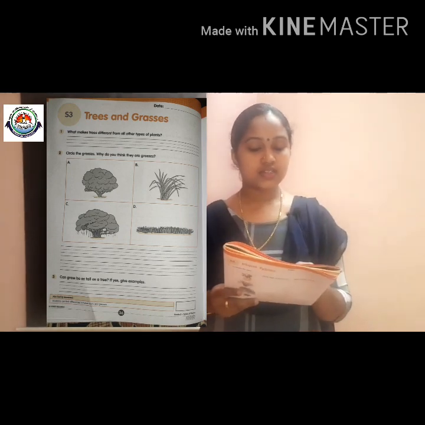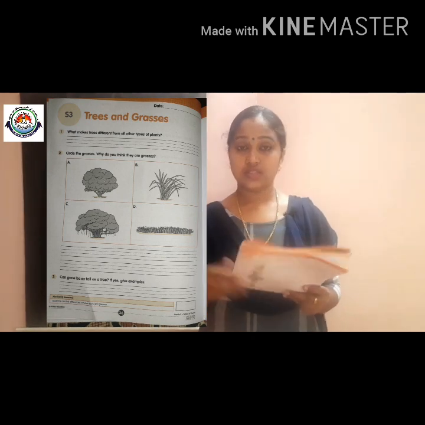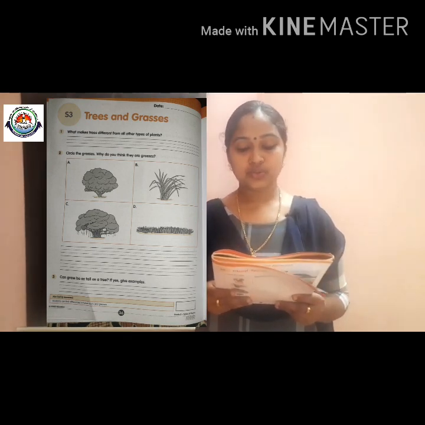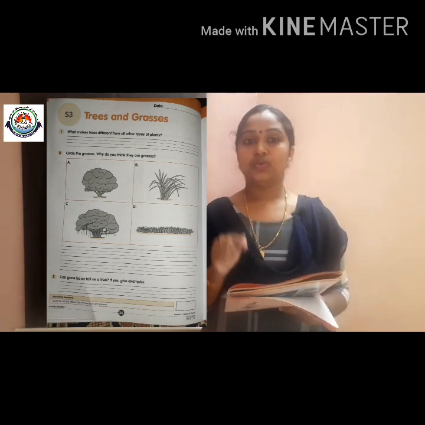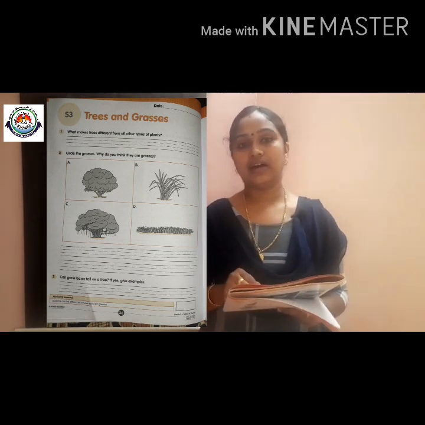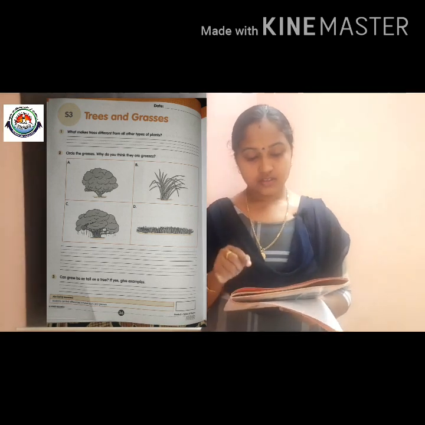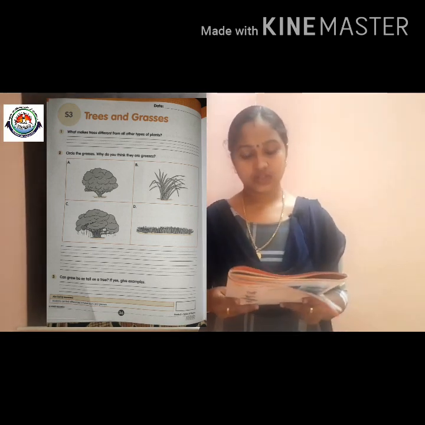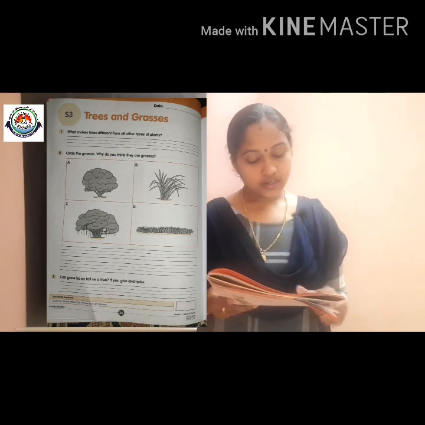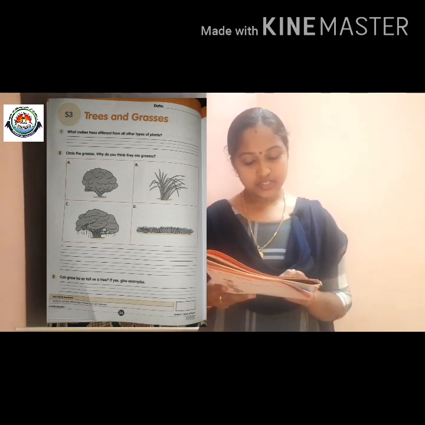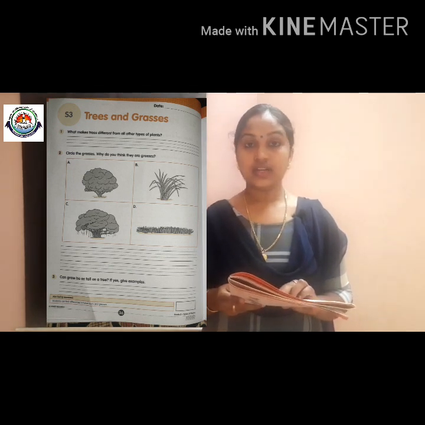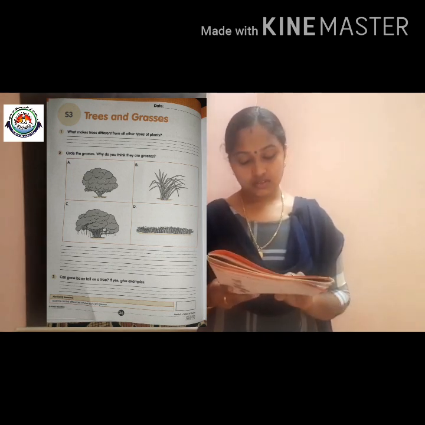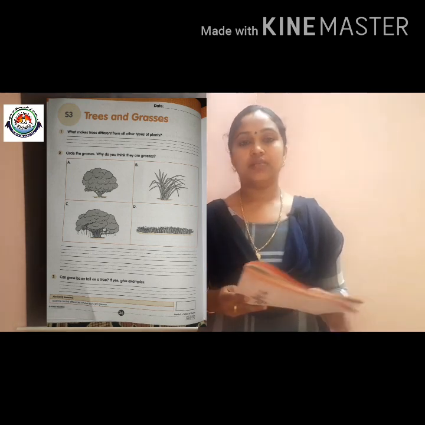Then the second question: circle the grass. Simple question, no? Why do you think they are grass? Now you have to write the features of grasses as the second answer. Okay. Then the third question: can grass be as tall as a tree? Yes, we studied one example also. If yes, give examples. You can write the example.